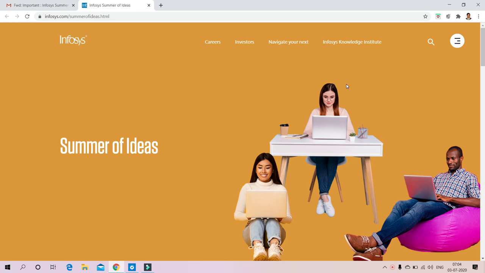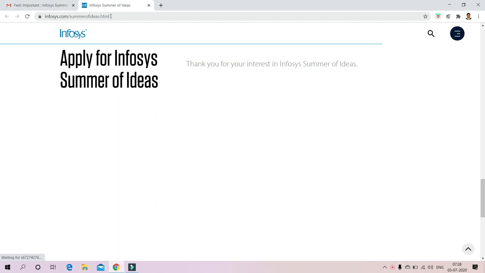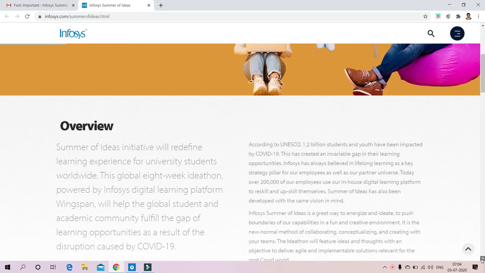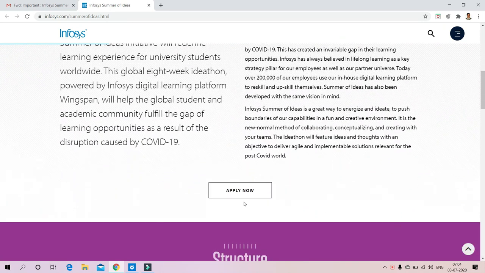to participate in the Summer of Ideas, the first thing we have to do is the basic registration. For registering in this event, I will share you the link. This is the link for registering in this event. So just click on this link, infosys.com/summerofideas.html. So now we have clicked this link. Now we are going back to the registration.